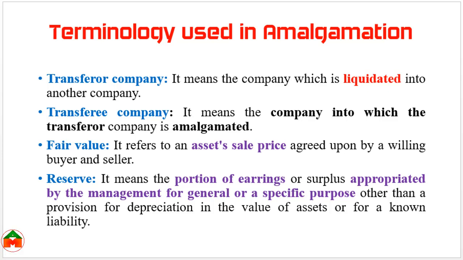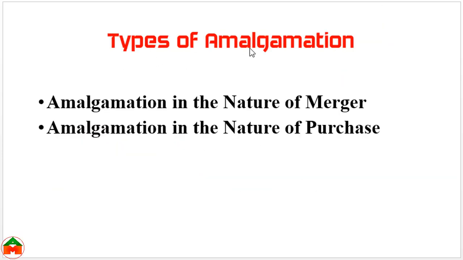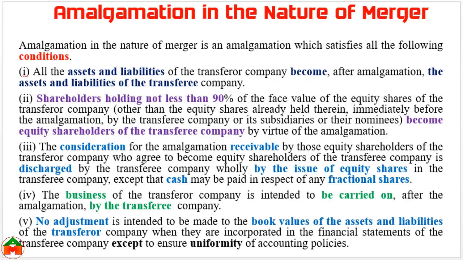What are the types of amalgamation? There are two types of amalgamation: amalgamation in the nature of merger and amalgamation in the nature of purchase. We can see amalgamation in the nature of merger. There are 5 conditions which should be fulfilled to be an amalgamation in the nature of merger.